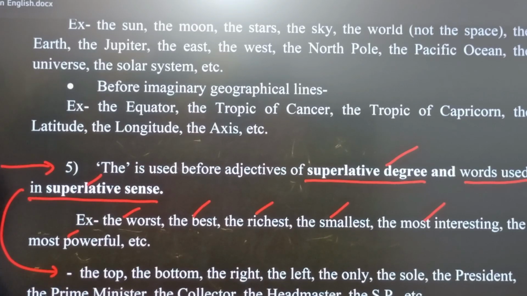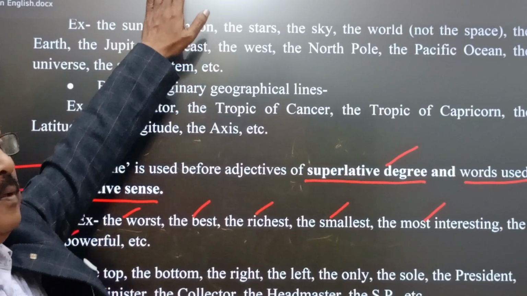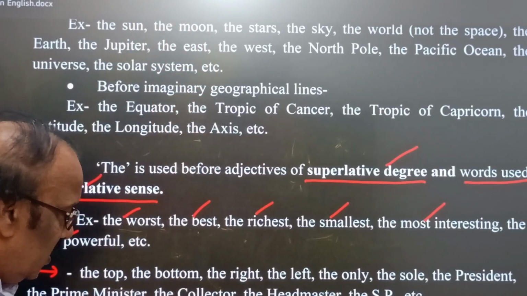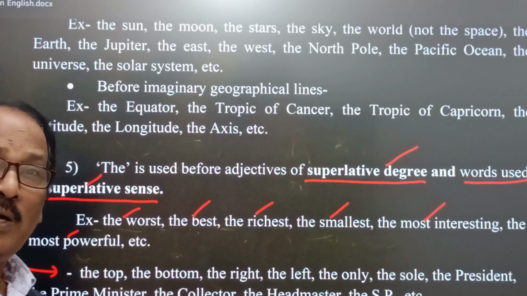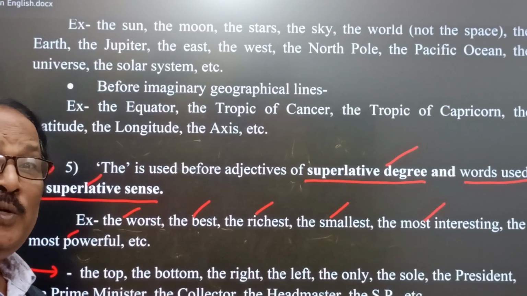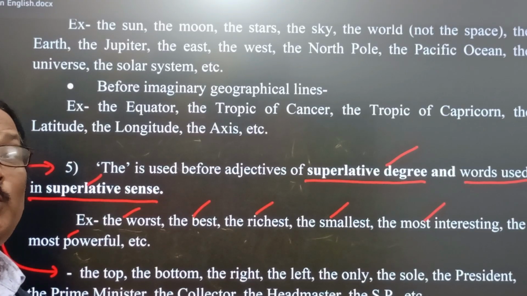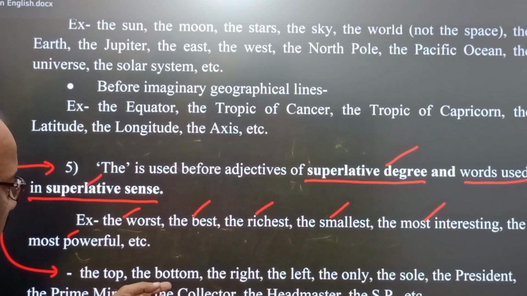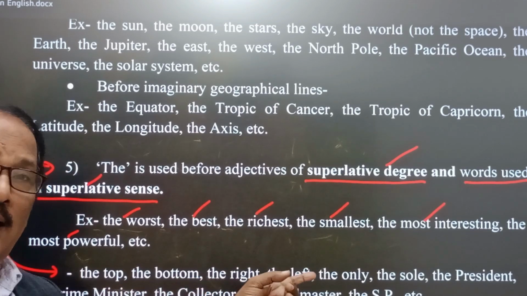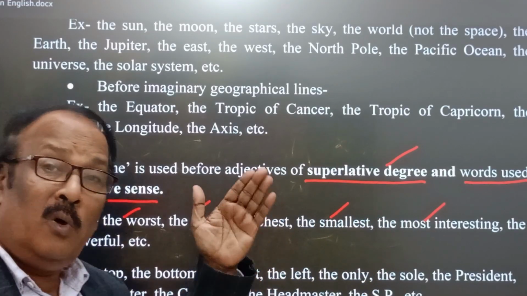The top of the smart board, this is the bottom of the smart board. Top and bottom are not superlative adjectives, but they indicate a superlative sense. And here the bottom, the right, the left, the only.